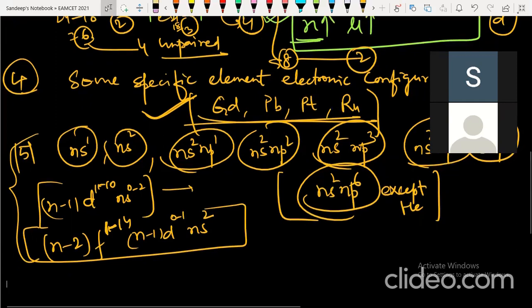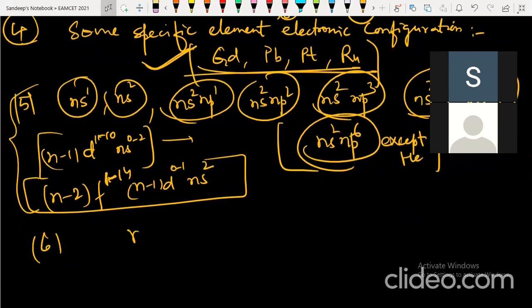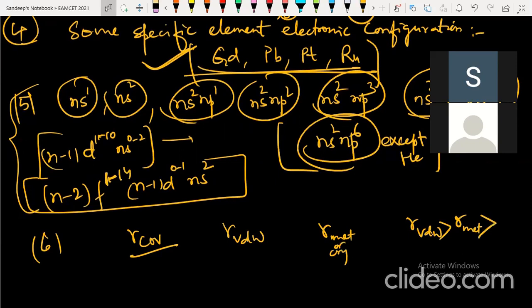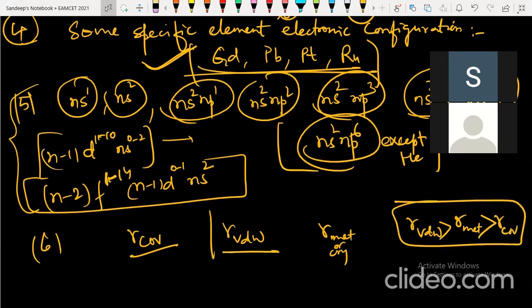Next, sixth, they can ask you about covalent radius, van der Waals radius, and metallic radius, that is called crystal radius. You must know that van der Waals radius is larger than metallic radius, which is larger than covalent radius. Keep this in mind. There are very simple formulas you can use to find out.